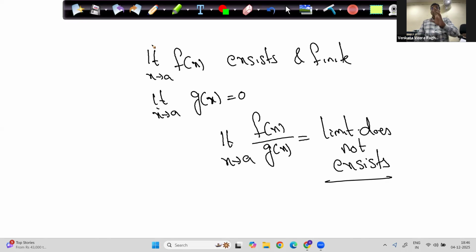So I explained to you one excellent concept. If the numerator exists and the denominator is 0, the limit does not exist. I explained why it does not exist. You need to understand the concept behind that. If not, there is no use learning something. It should go into the mind, not just learned by hearting.